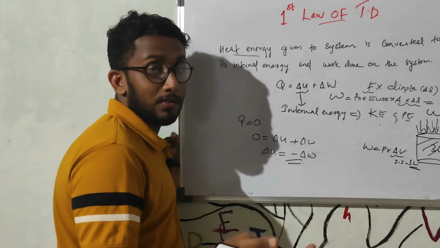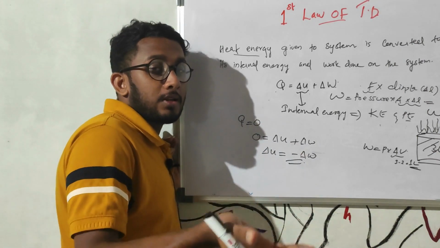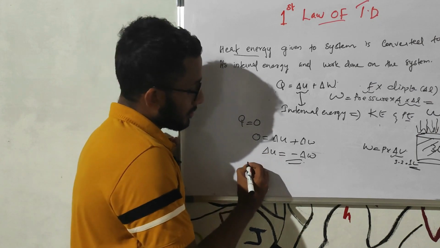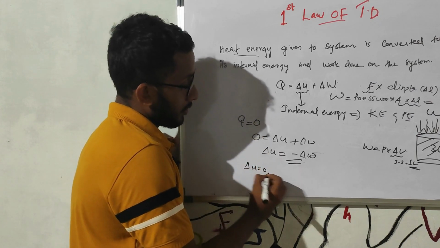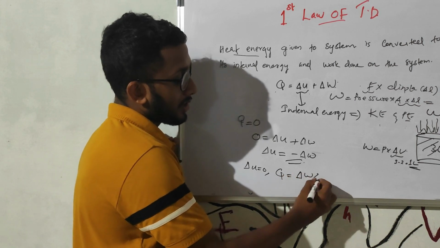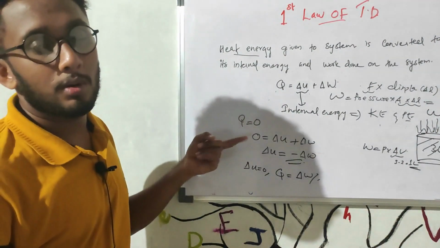What happens in the case when the change in internal energy is 0? That means an isothermal system. In an isothermal system, delta U is 0. So Q will be equal to delta W. These are the equations that derive from this basic equation of the first law of thermodynamics.